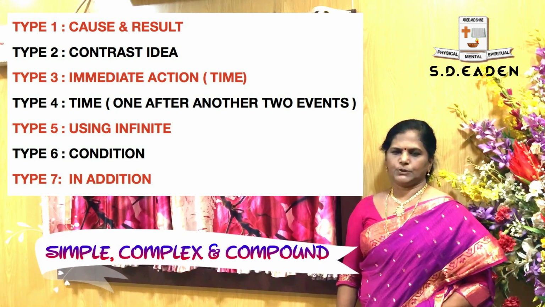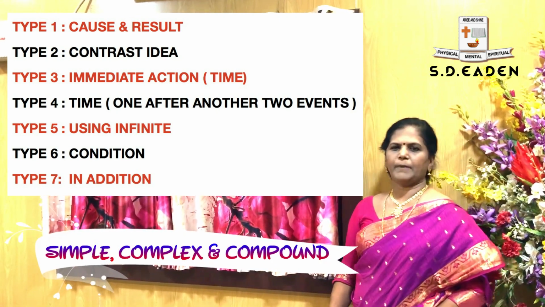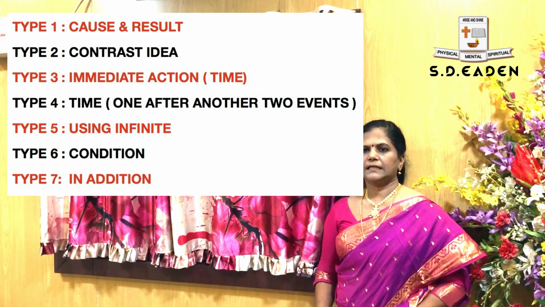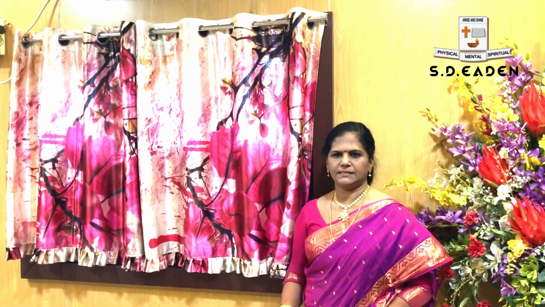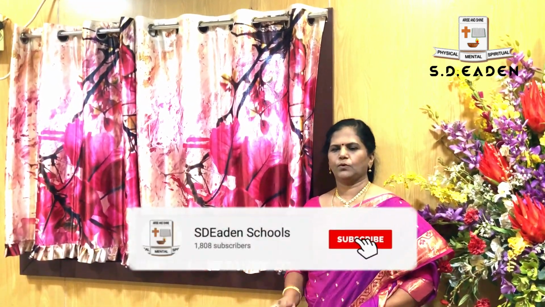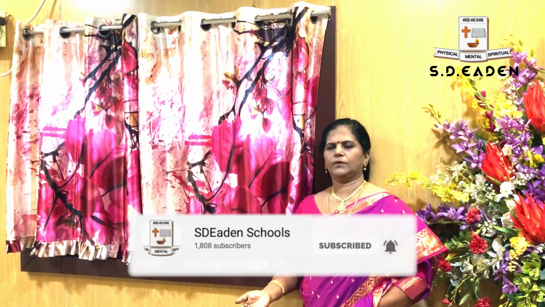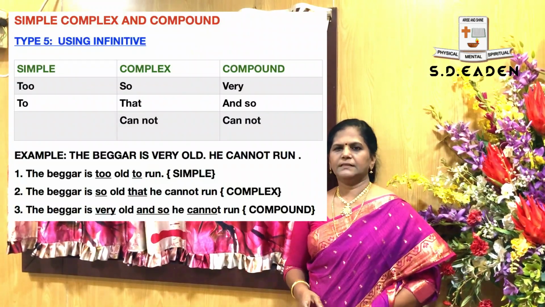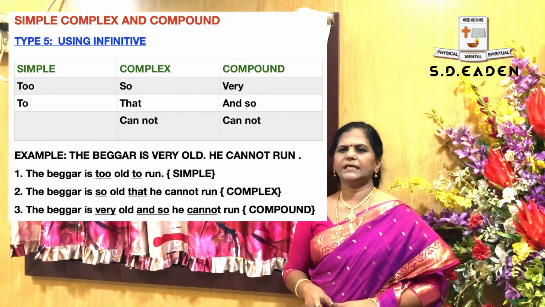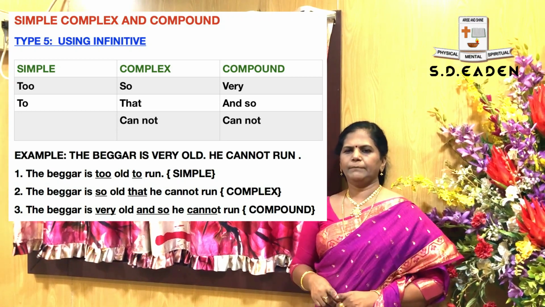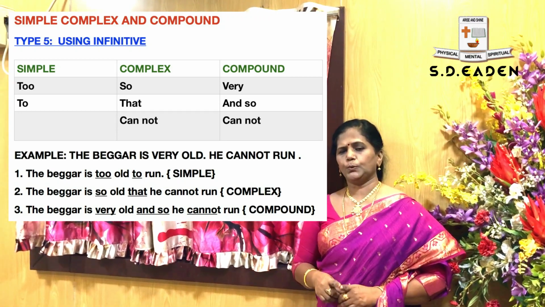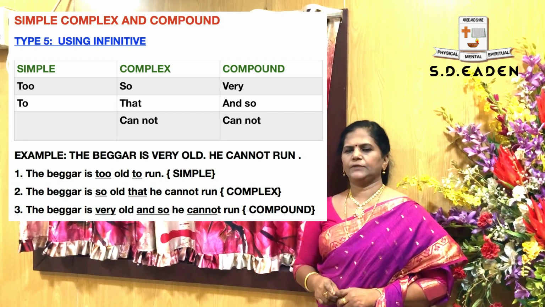Hello students, today we are going to discuss the remaining types of transformation of sentences: how to convert simple to complex, complex to compound. Type 5 is known for using infinitive. In simple you have to use too and to.